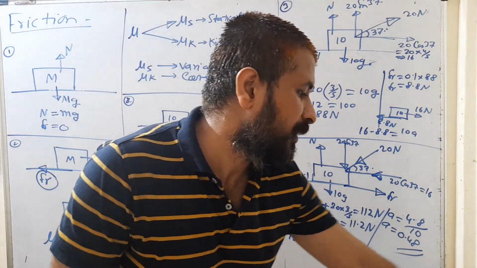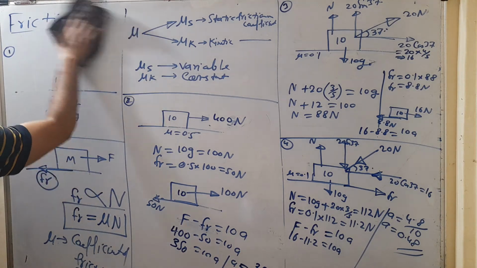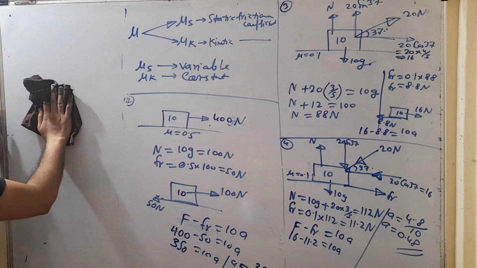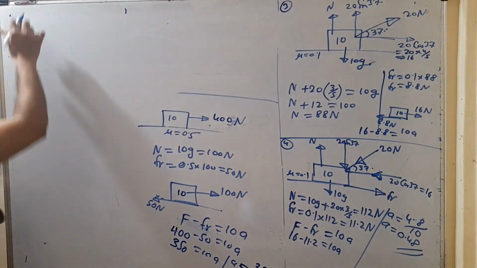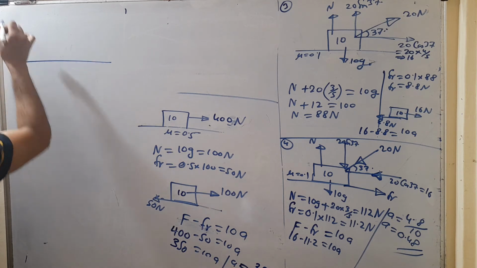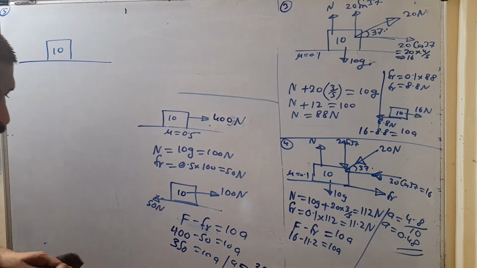Now suppose I am changing the situation. So that's the fourth question. Suppose there is a fifth question: there is a block of mass 10 kilogram.